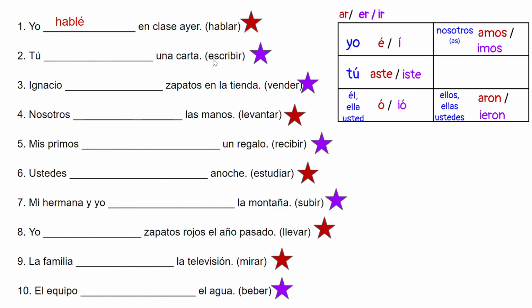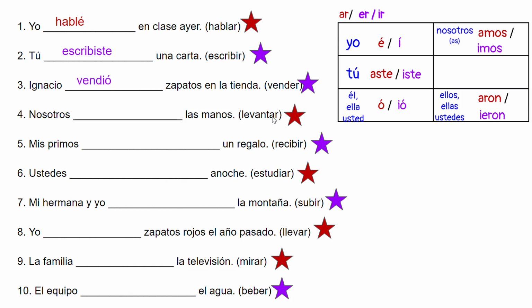Número dos, escribir. That's an IR verb. The subject is tú. I'm going to go down here. This one's going to end with iste. Tú escribiste. Next, vender is an ER verb. It's going to be in purple. Ignacio is he, third person singular. So this is getting the ending ió. Ignacio vendió.